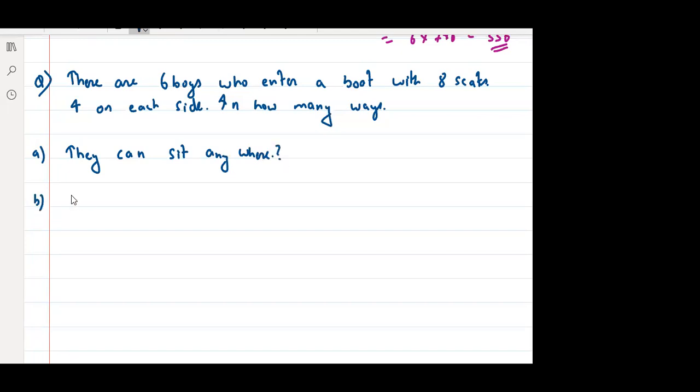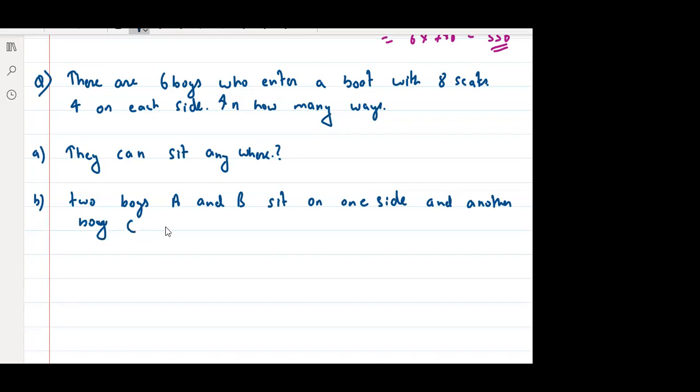Question B. Two boys, A and B, sit on one side, and another boy C sits on the opposite side.